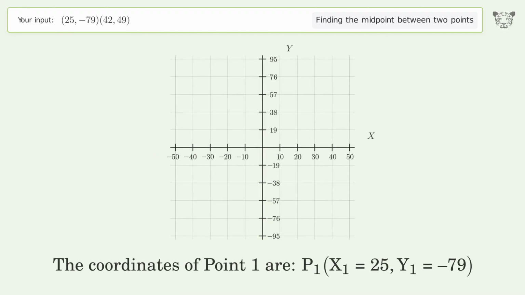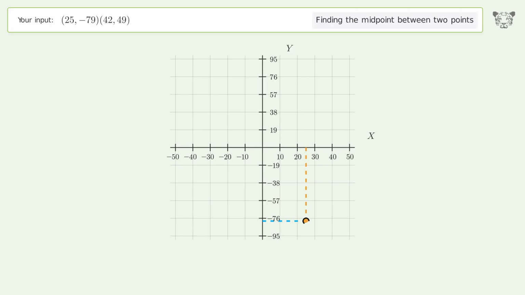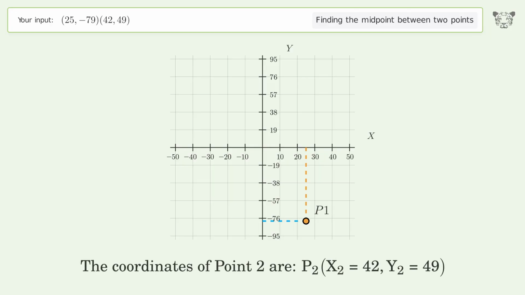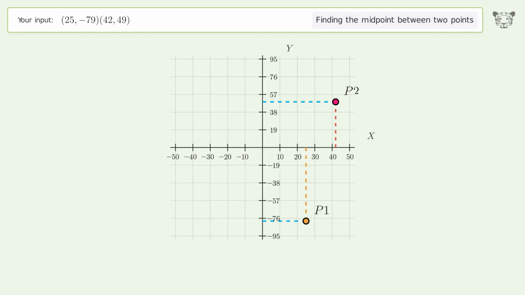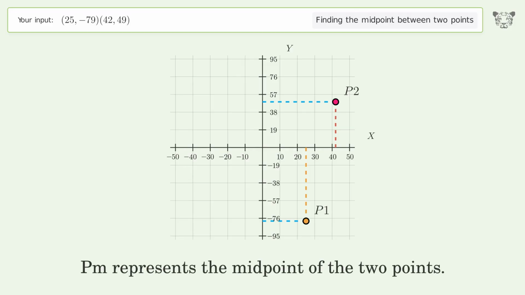The coordinates of point 1 are, x1 equals 25, y1 equals -79. The coordinates of point 2 are, x2 equals 42, y2 equals 49. PM represents the midpoint of the 2 points.